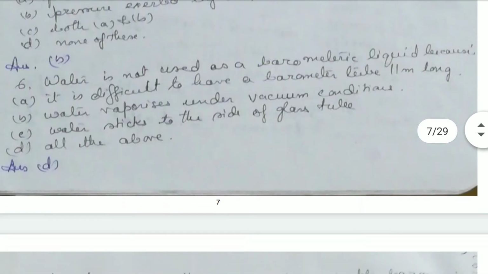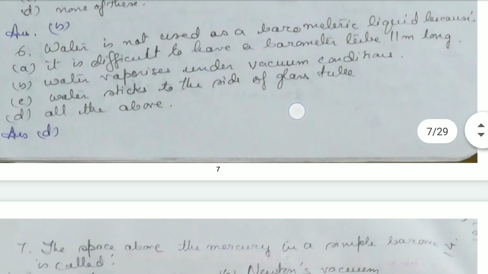Water is not used as a barometer liquid because it is difficult to have a barometer tube 11 meters long. Water vaporizes under the vacuum conditions, and the reading will be faulty. Water is a sticky substance, whereas mercury is non-sticky, so water sticks to the side of the glass tube. So all the three reasons are possible for not making water a barometric liquid.